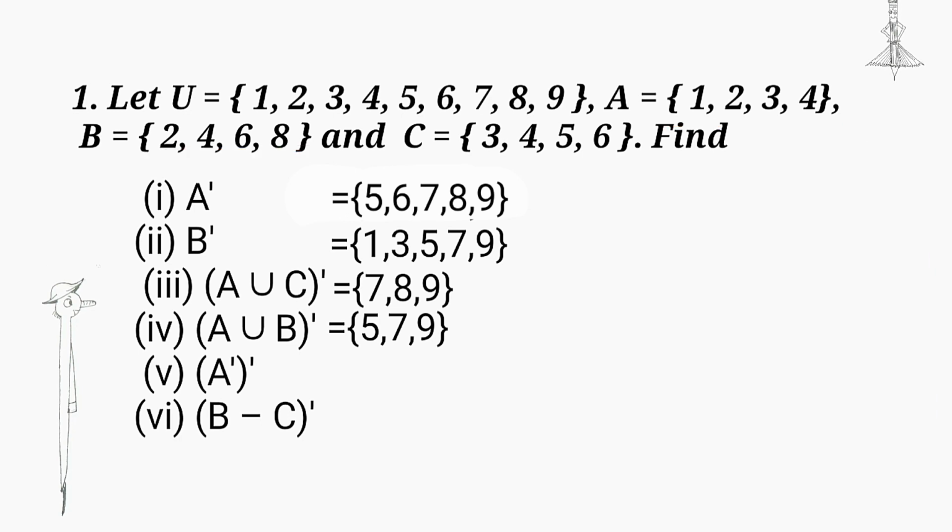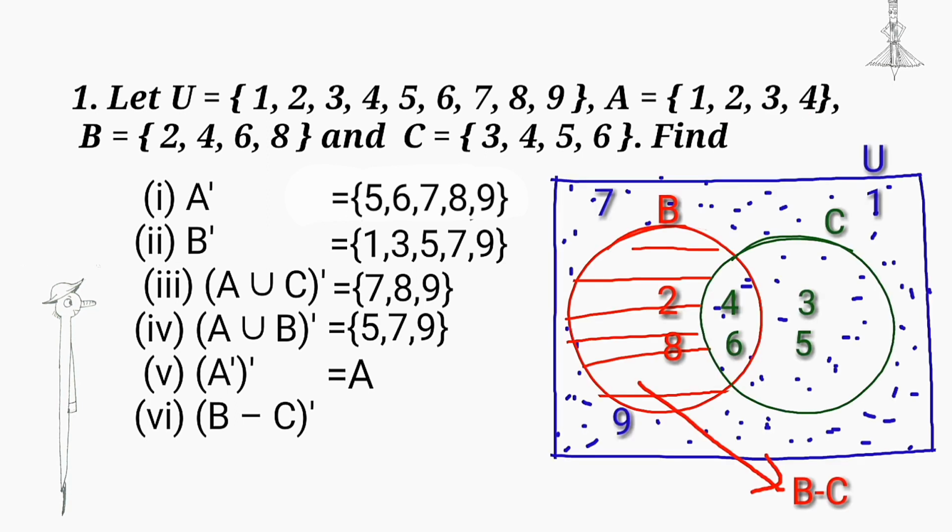By the law of double complementation, A complement the whole complement is equal to A. So we get the same set {1, 2, 3, 4}. Next, B minus C the whole complement. First find B minus C. We get set {2, 8} and then find B minus C the whole complement. We get {1, 3, 4, 5, 6, 7, 9}.